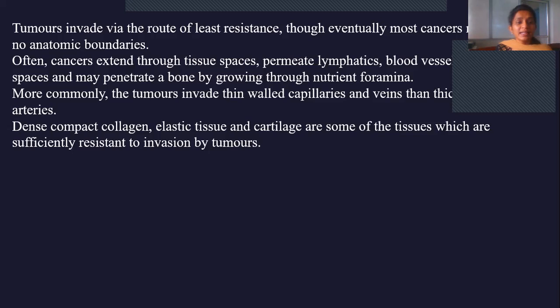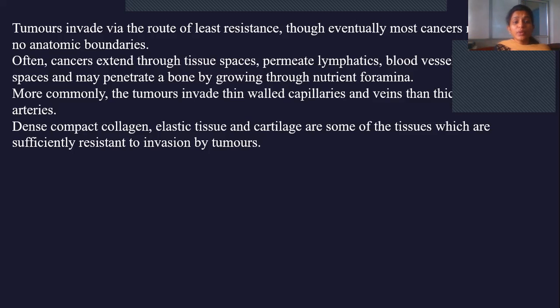Especially they extend through tissue spaces, lymphatics, that is lymph nodes and lymphatic vessels, and blood vessel spaces, and they also penetrate bone by growing through nutrient foramina. So these are the main routes through which these tumors invade.